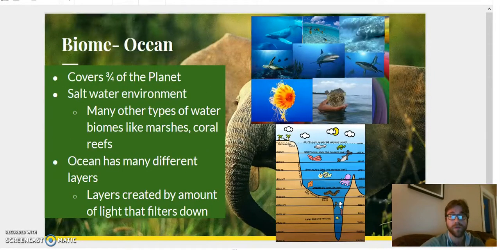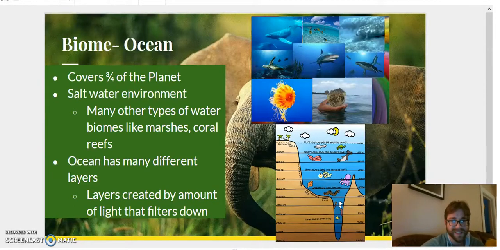The ocean. Ocean covers 3/4 of the planet. It is mostly a saltwater environment, and the ocean can be separated into different layers. These layers are created by different amounts of light that filter down. So the further you go down, the more dark it's going to become, because less light is going to get down there.